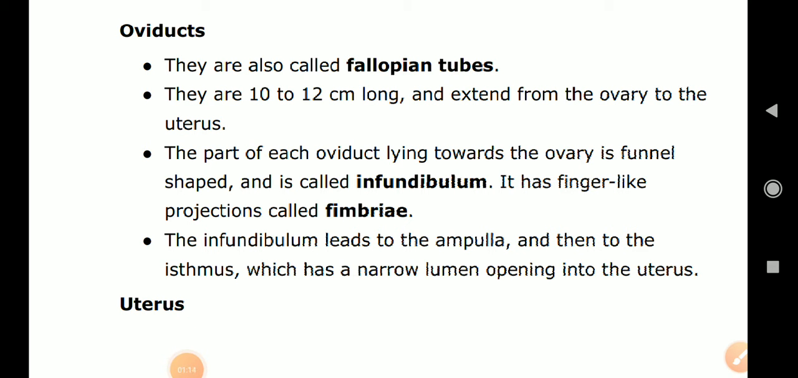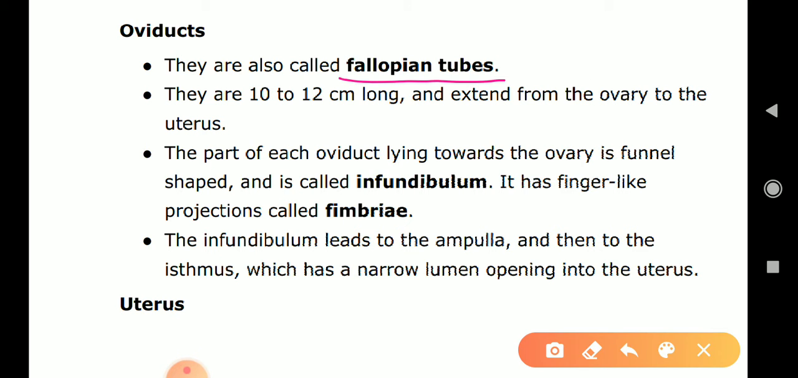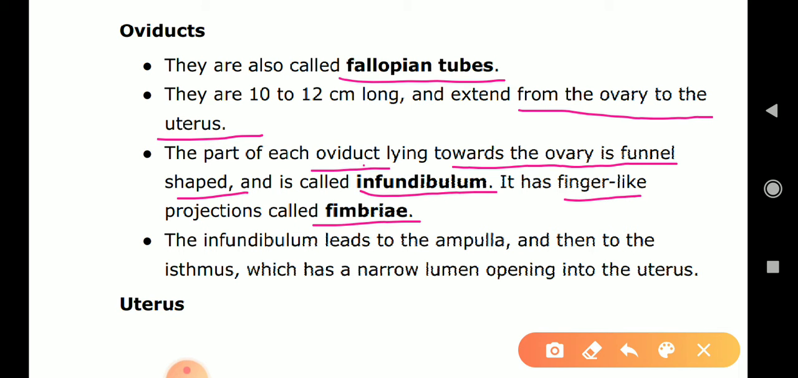Oviduct. Oviduct is also called the fallopian tube. It extends from the ovary to the uterus. The part of each oviduct lying towards the ovary is funnel shaped, called the infundibulum. It has finger-like projections called fimbriae. The infundibulum leads to the ampulla and then into the isthmus, which has a narrow lumen opening into the uterus.